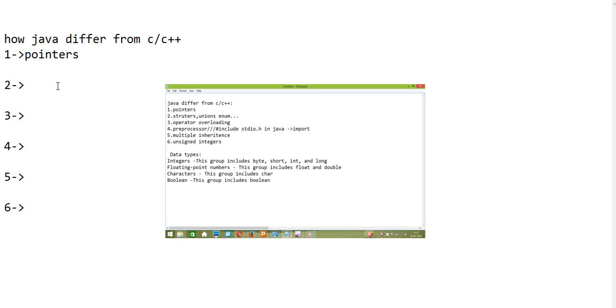And the second one is structures and unions. Structures, unions, as well as enum data types are also avoided here. And the third point is that operator overloading is avoided.